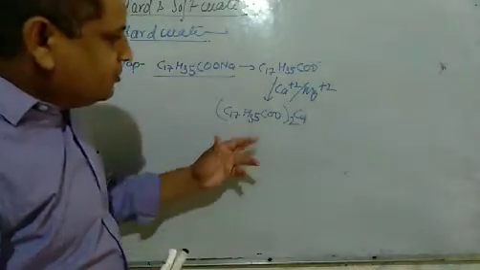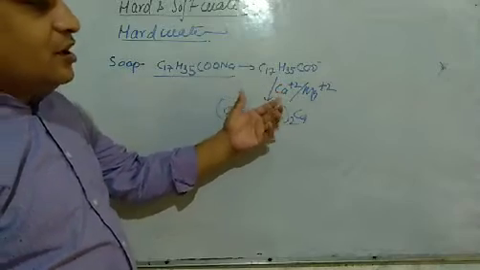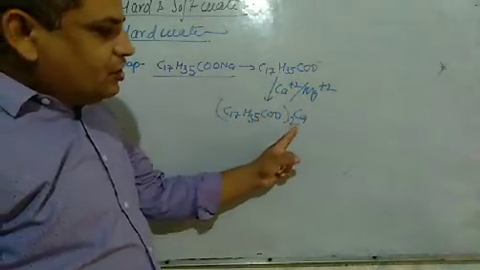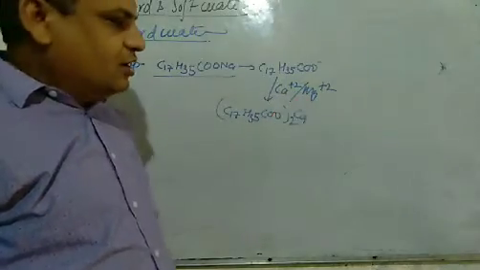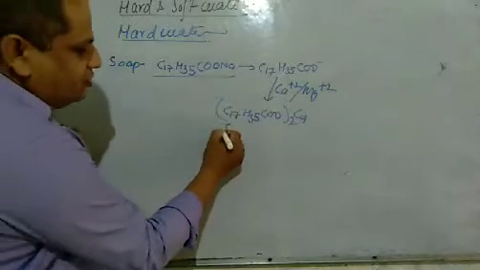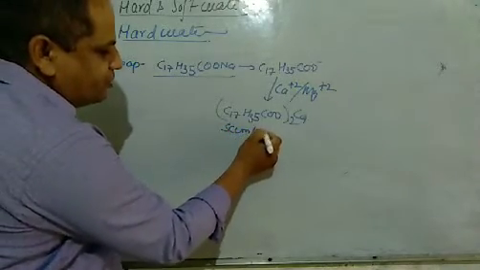In this way, the cleaning action of soap is restricted due to bonding with calcium and magnesium ions. And this is also called scum or precipitate.